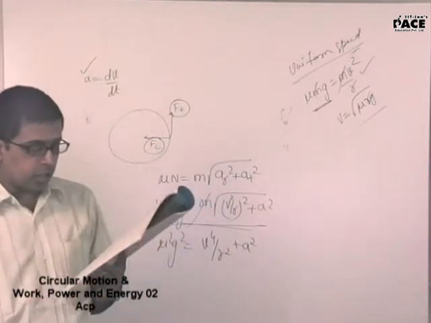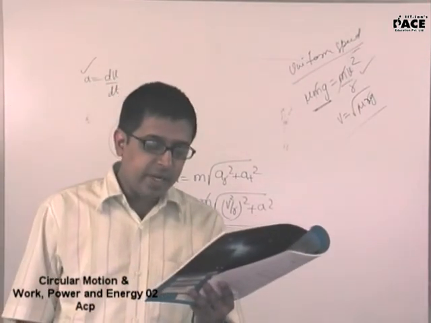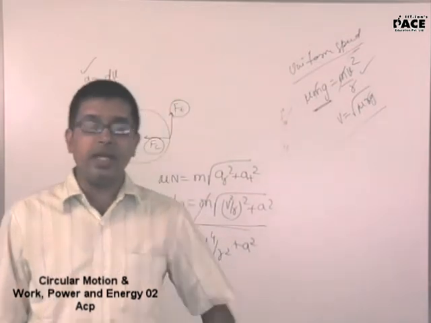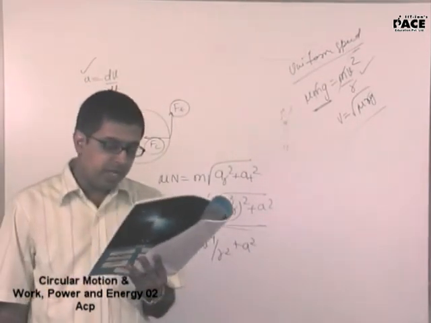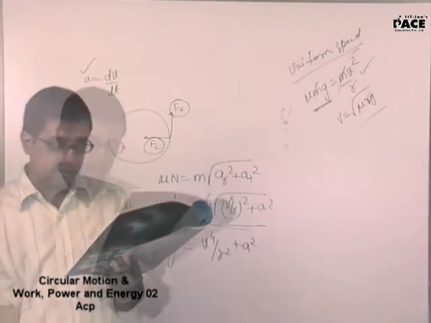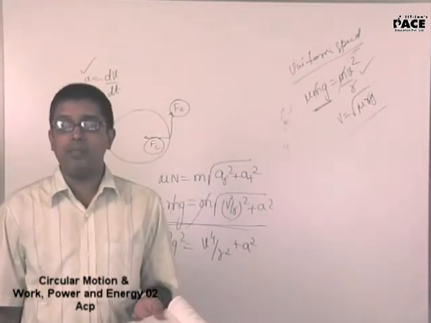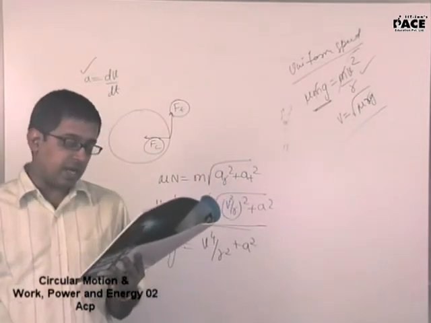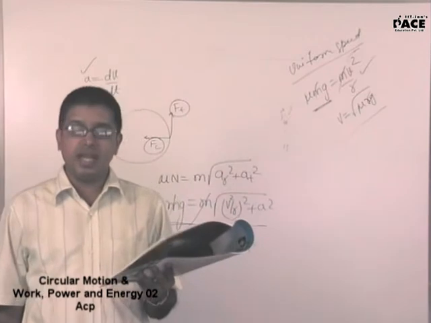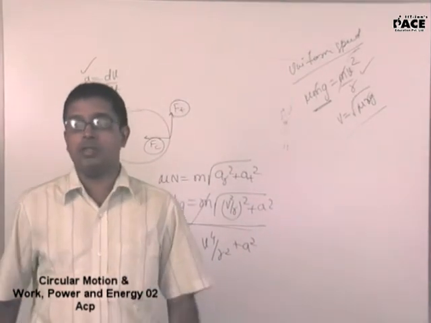A long horizontal rod has a bead which can slide along its length. Bead, B-E-A-D, which can slide along its length and is initially placed at a distance of L, capital L, from a fixed end, capital A, of the rod.